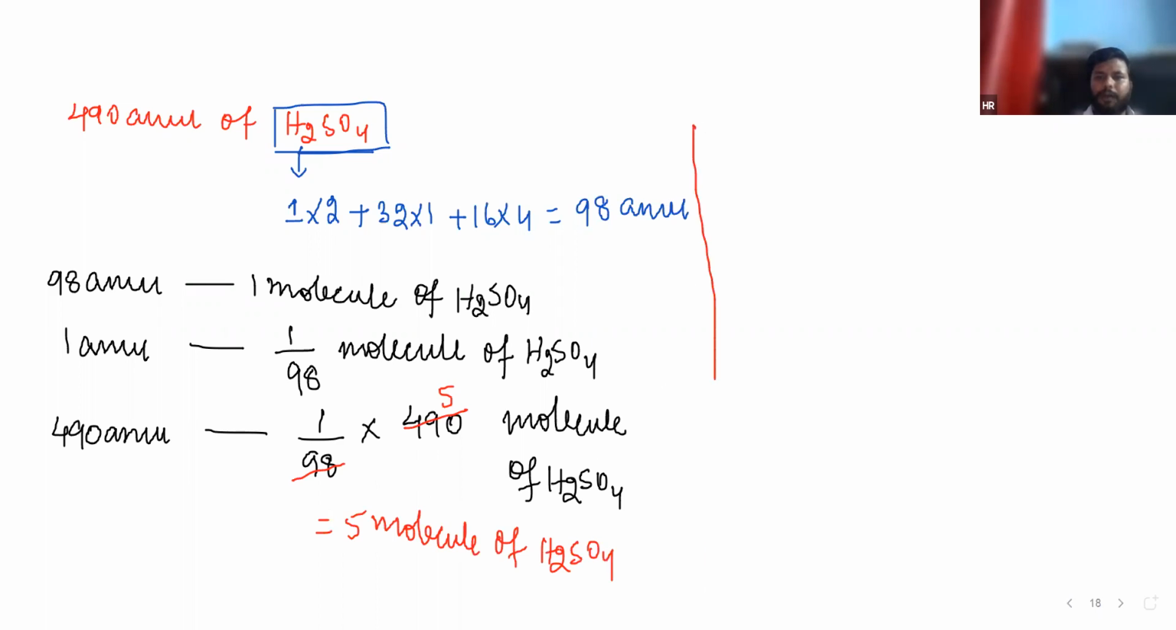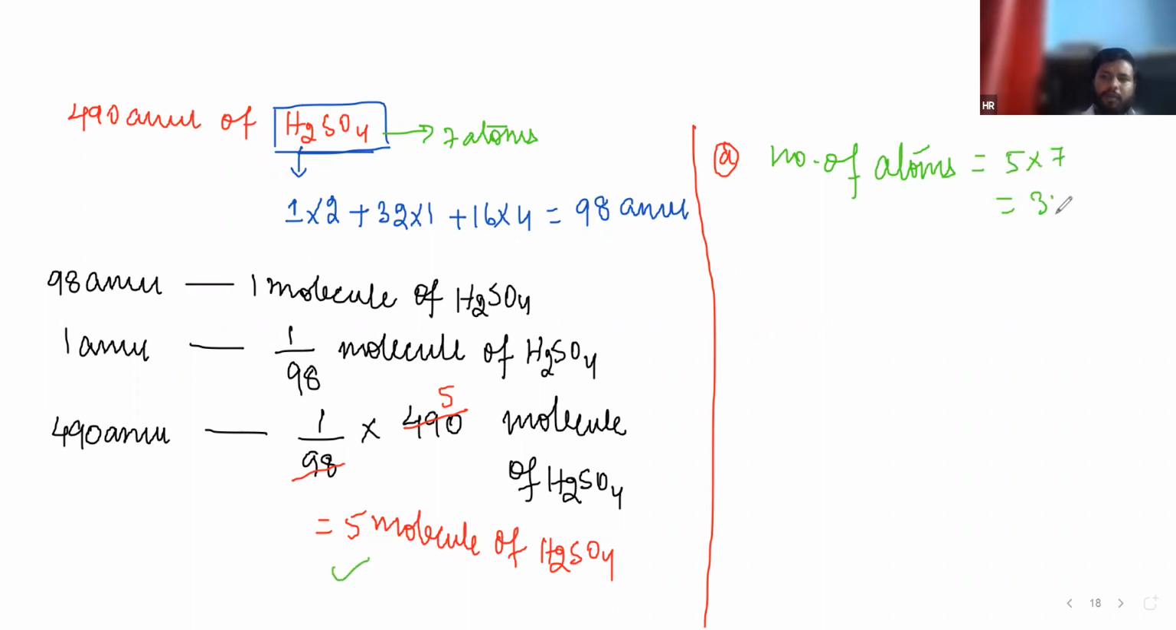Now, come to the first question: number of atoms, that means total number of atoms. In one molecule, how many atoms are present? 7 atoms. Then in 5 molecules, 5 into 7 is equal to 35 atoms. Now, number of hydrogen atoms. In one molecule, 2 hydrogen atoms are present. Then in 5 molecules, 2 into 5 is equal to 10 atoms.